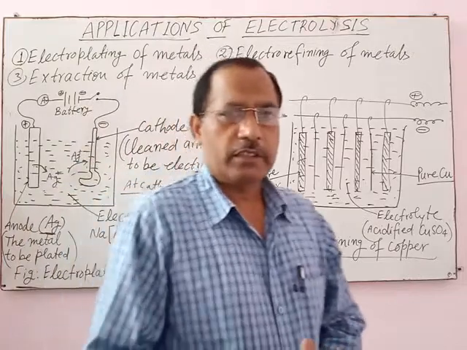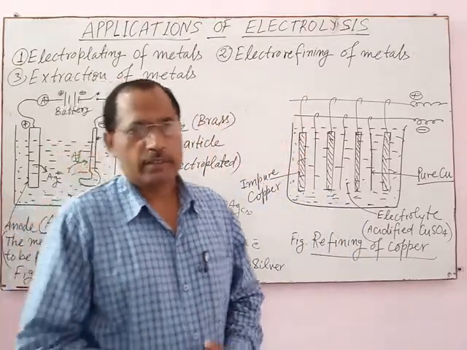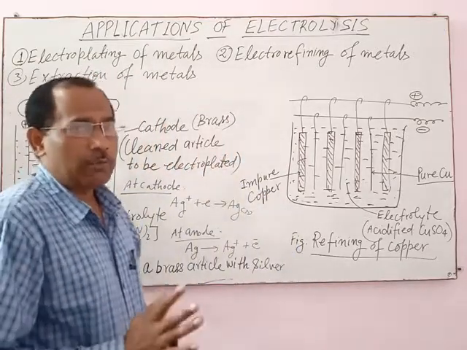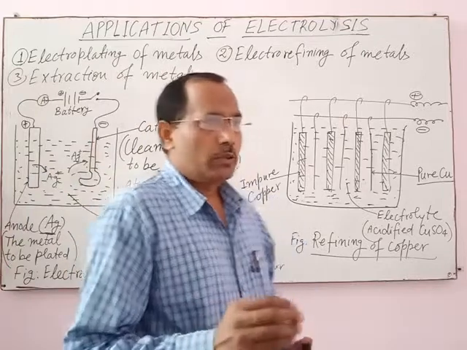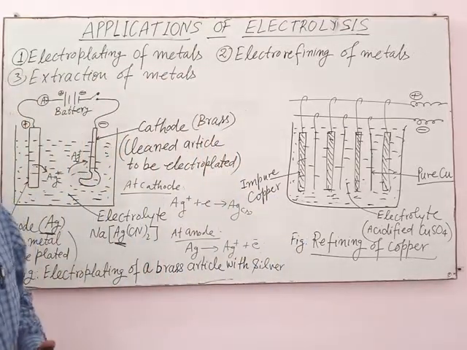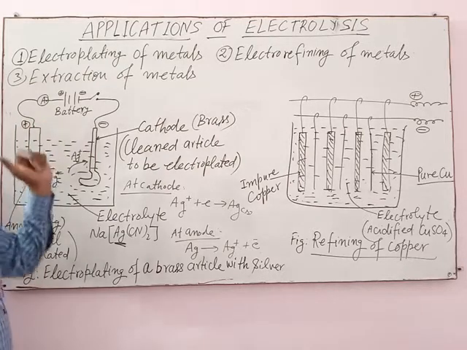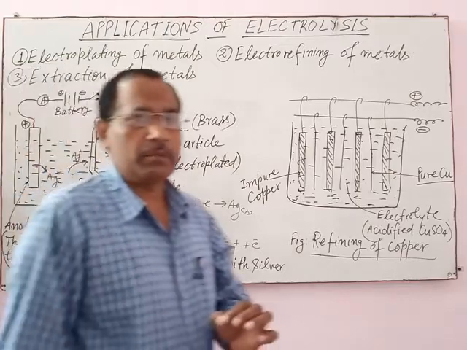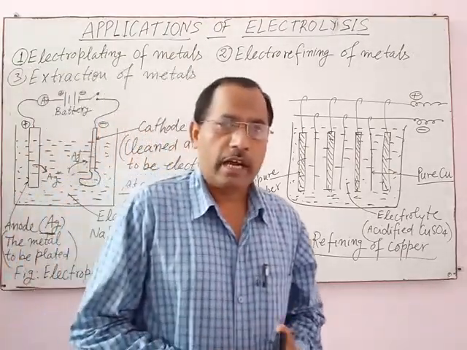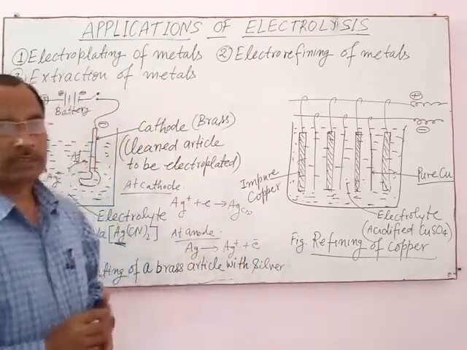DC current is used for the process of electroplating because AC current is unable to carry out the process of electrolysis. And low current for a long time gives uniform and effective coating on the surface of the article.